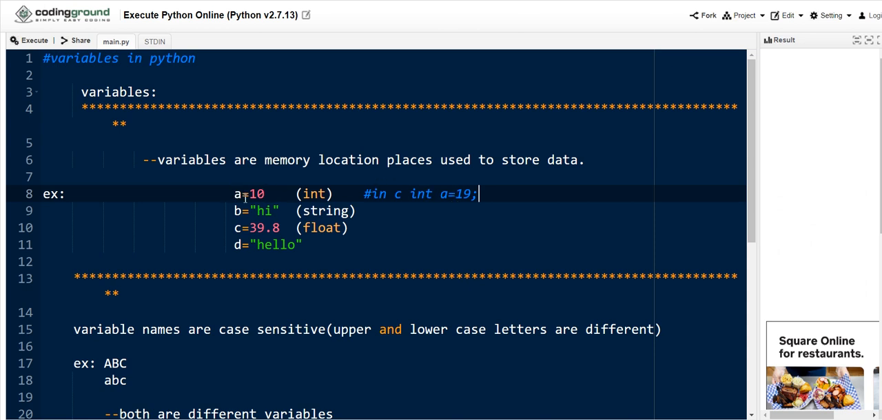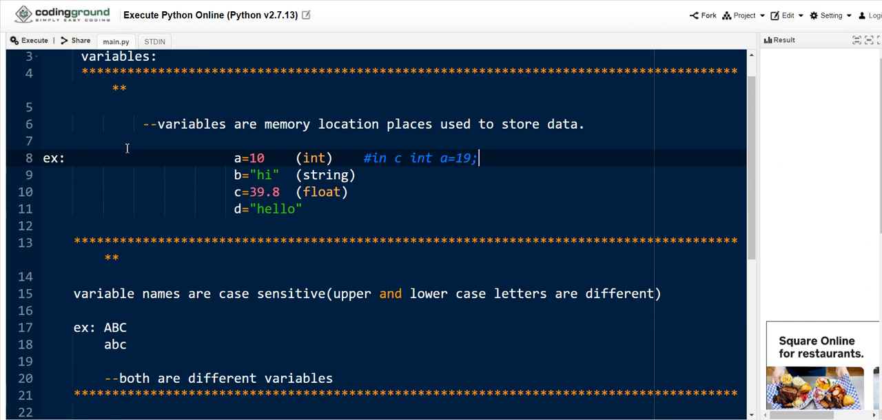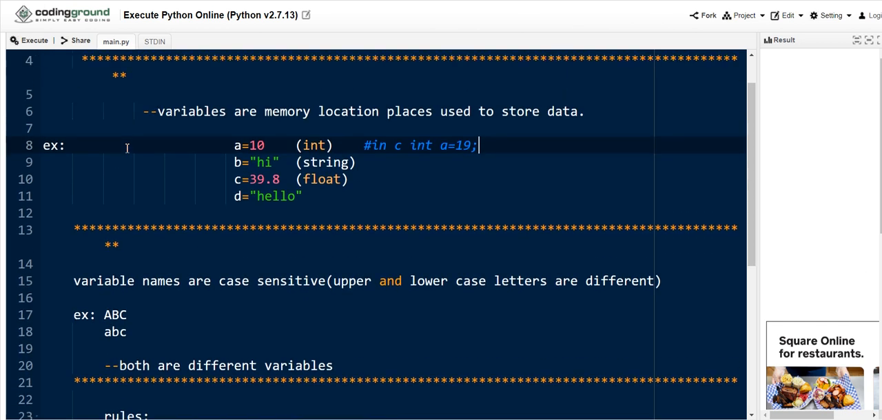Here, when we assign a the value 10, automatically the type will be integer. When we assign b the value "hi" in double quotes or single quotes, automatically the type will be string. c = 39.8, automatically the type will be float. In the same manner, d will be a string. So this is how we use variables in our programming. No need to mention any data type, like int in the C language.